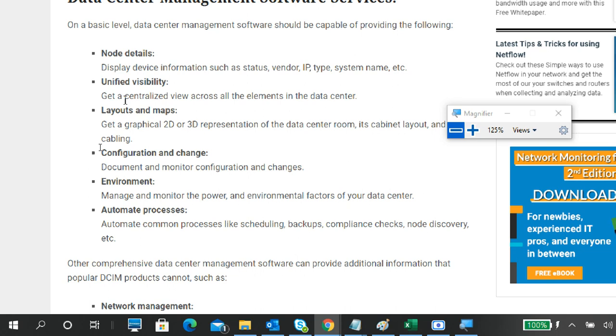Configuration and changes. Document monitoring configuration and changes. If you change anything, like you have a server in a data center and you change the RAM, then we have to note down what the change in the RAM is. If your system is down, or maybe you replace the server with a new server, you have to note that down.